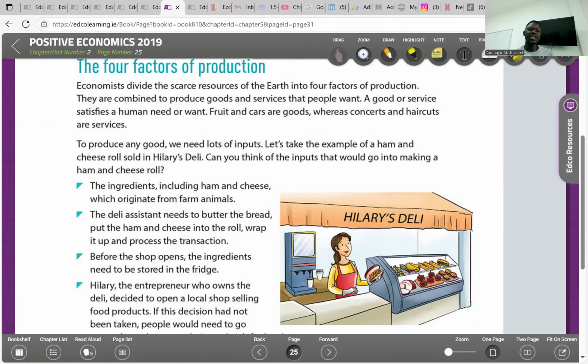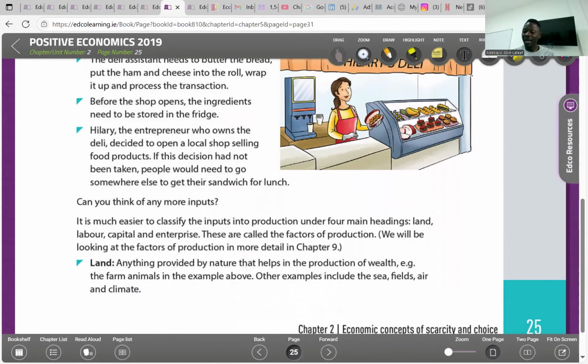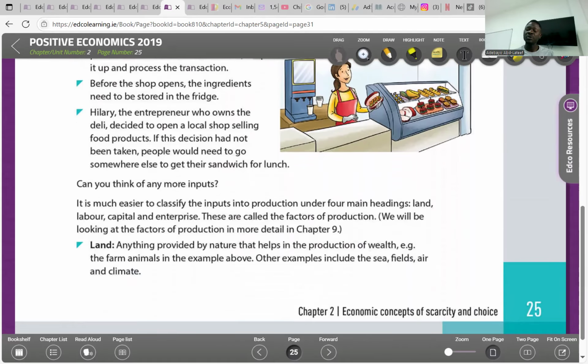Before the shop opens, the ingredients need to be stored in the fridge. That is capital. Hillary, the entrepreneur who owns the deli, decided to open a local shop selling food products. That is an idea, an initiative, and that is enterprise. So we need land, labor, capital, and enterprise when we're talking about the production of goods and services. Can you think of any more inputs? There are lots of inputs.